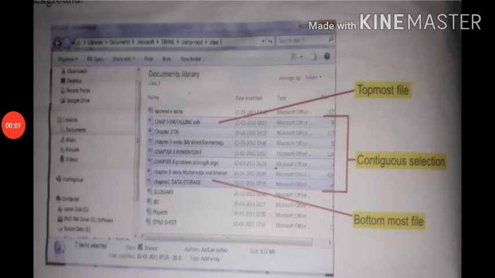Selecting files. There are two methods to select files: contiguous selection and non-contiguous selection.